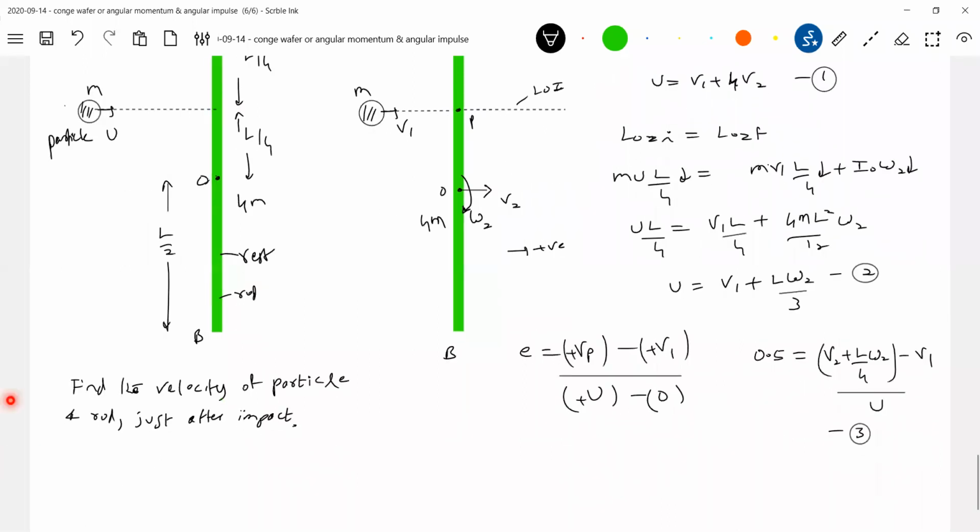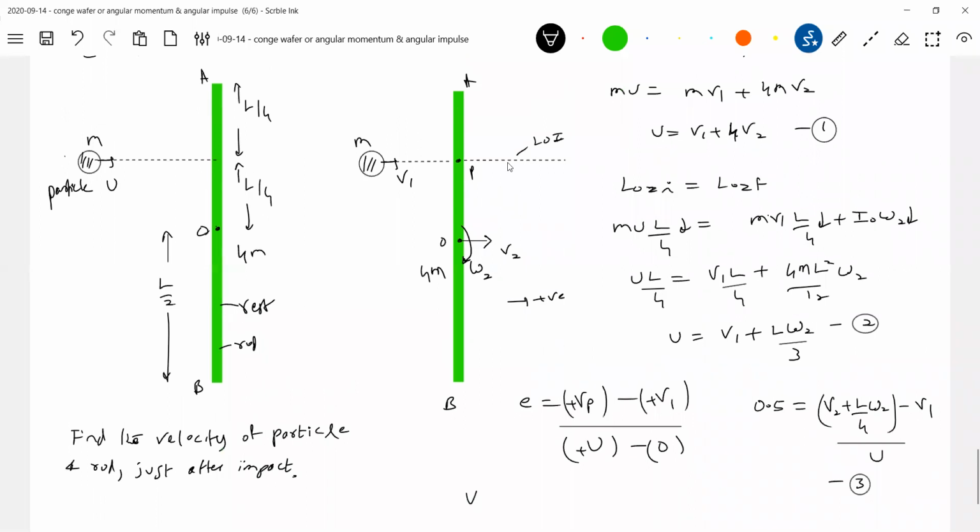Or can you solve it? I'll write only velocity of point. What is velocity of point A? What is velocity of point B? B2 minus. They can ask you any of these things.